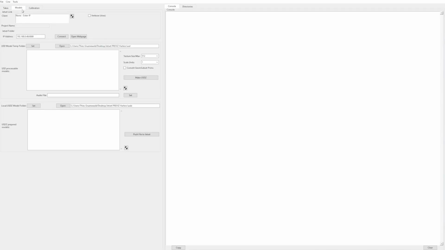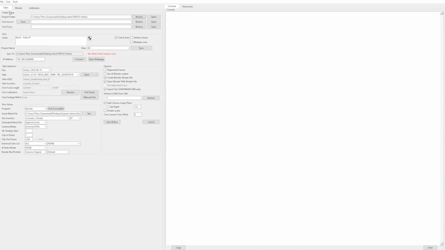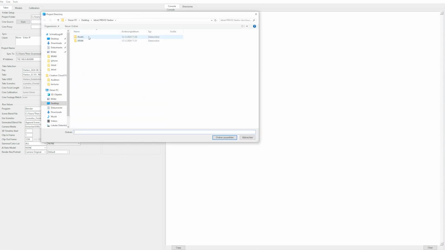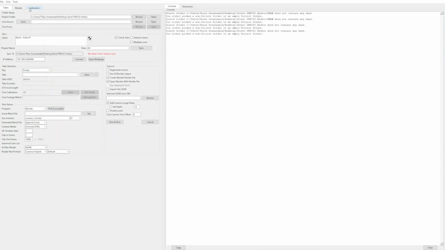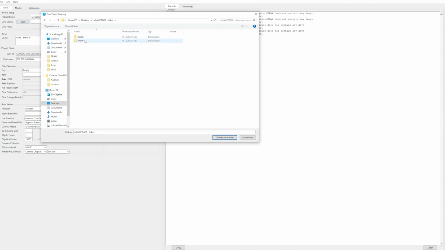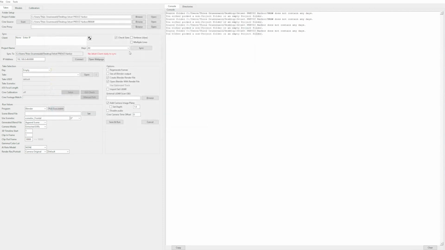Okay, so we will go into our take section, the last one. And the first thing that we can do is we can set our project folder. In this case, as you can see, I've created an asset folder where I put the Blender file and our USD and our USDZ file just for organization purposes. And I've created a BRAW folder for the raw data of my Blackmagic camera. And this is everything we need to have. And then we can select our scene source folder, which is of course our BRAW folder. So just go into the BRAW folder and click OK.